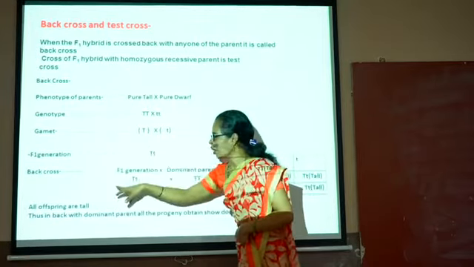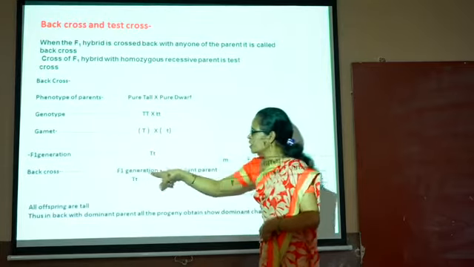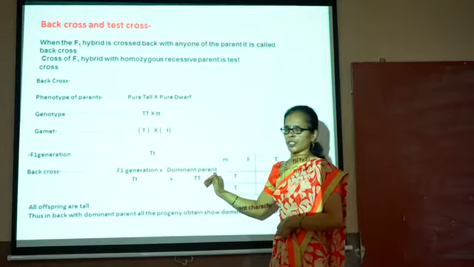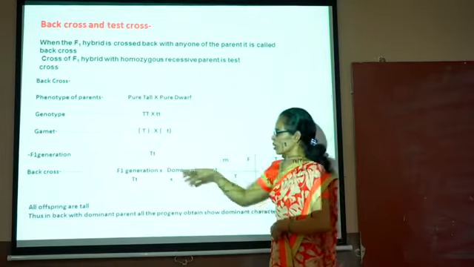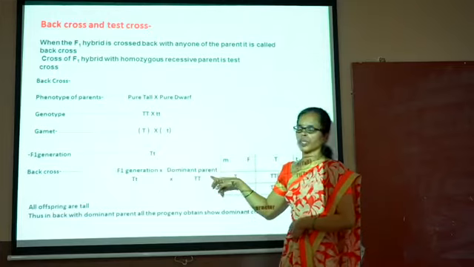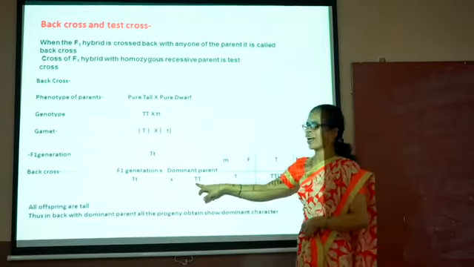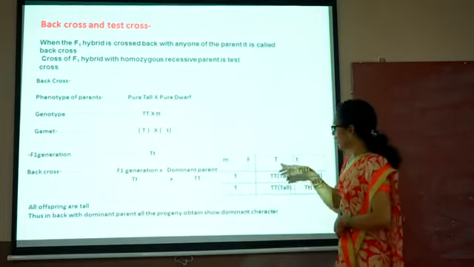Now what is the back cross? In back cross, the F1 generation is crossed with the dominant parent. We can also cross with the recessive parent, but we take that in the test cross. The F1 generation is crossed with the dominant parent, that is capital T small t is crossed with capital T capital T. Here we get the idea.